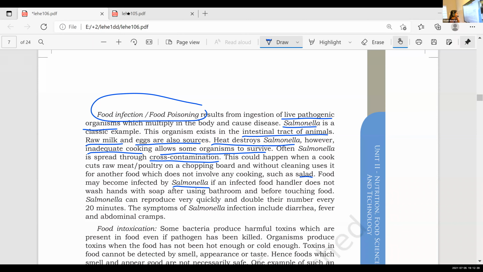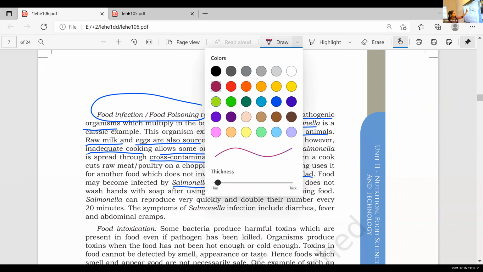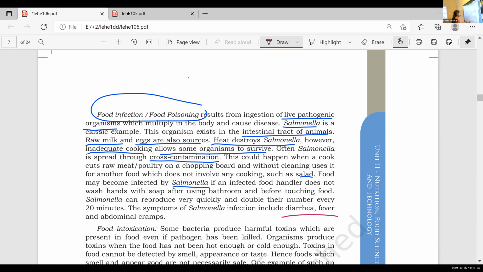Then salmonella can reproduce very quickly. I already told you that this organism spreads very quickly. They reproduce very quickly in our body, and they double their number every 20 minutes. So what are the symptoms of salmonella for an infected person? One is diarrhea, fever and abdominal cramps, abdominal pain. Please write the symptoms for salmonella: diarrhea, fever and abdominal cramps.